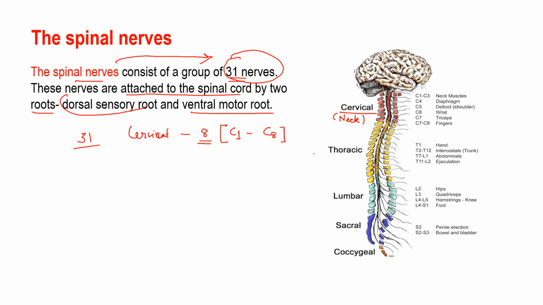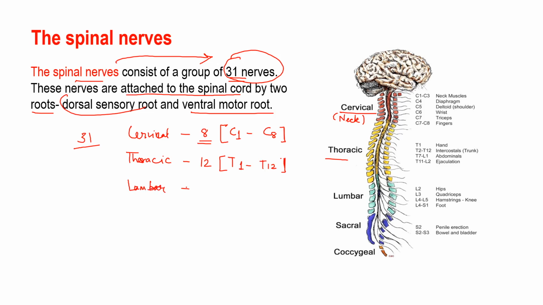The second is thoracic. So this is basically the chest part. And there are a total of 12 thoracic nerves that emerge from the thoracic spine, and they are numbered as T1 to T12. Clear?